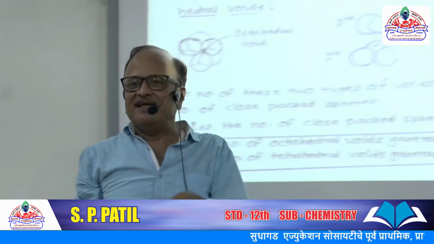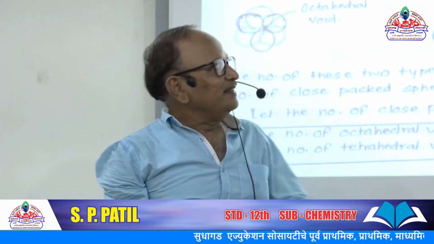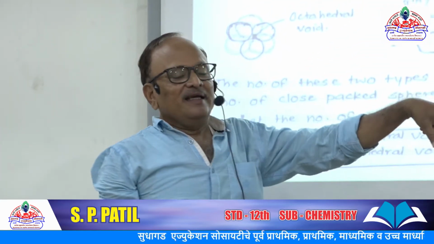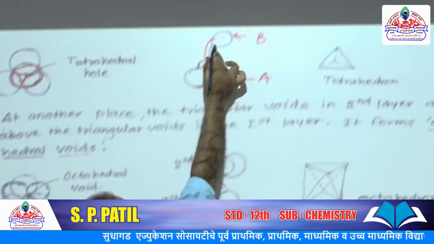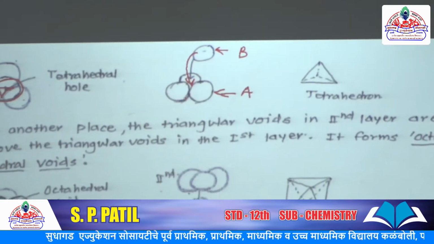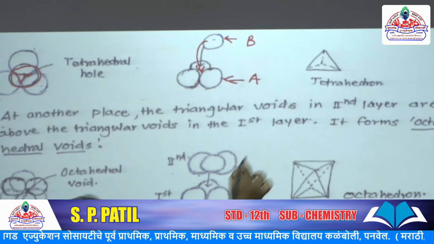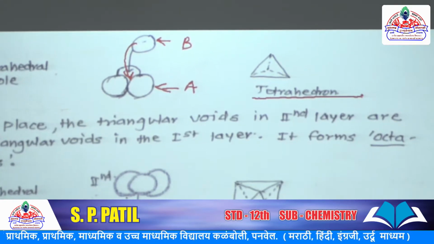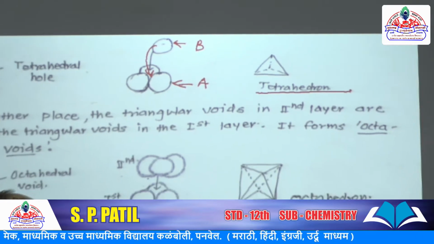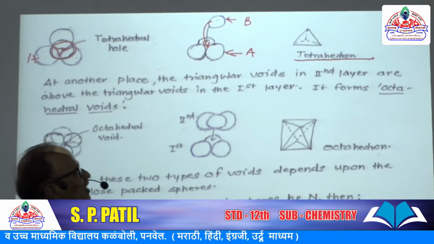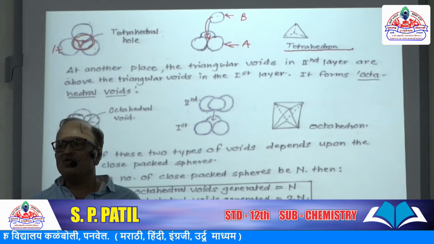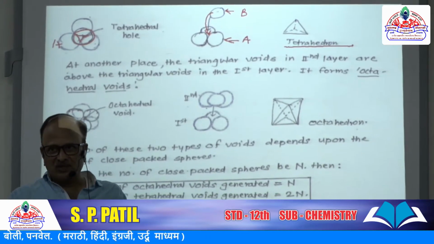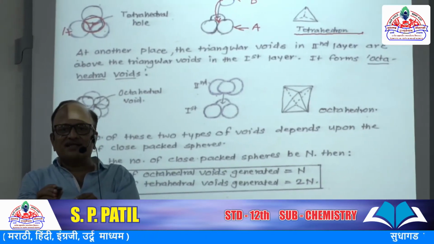If the centers of all these spheres are connected, this type of void portion is obtained. It is called a tetrahedron, and this void is called a tetrahedral void, because that void has a tetrahedral structure.